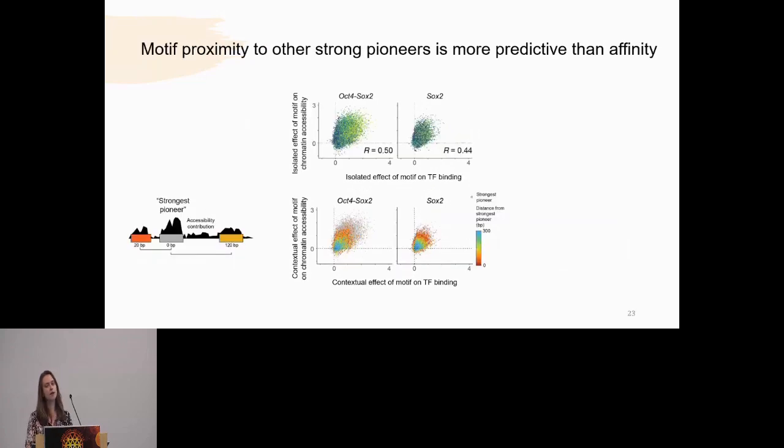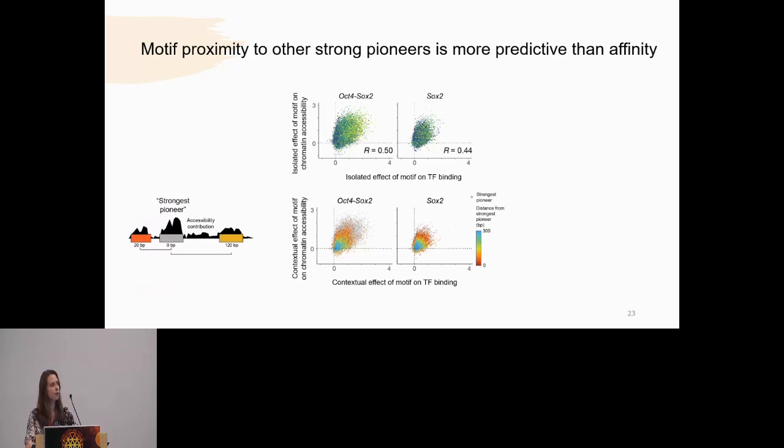So I wanted to say, well, if it's motif organization that's actually making a motif a strong pioneer, then what kind of sequence features would actually be part of this organization? Because my previous slides have shown, again and again, that pioneering is inherently cooperative and distance dependent, I hypothesized that motif proximity to other strong pioneers might make a motif itself a strong pioneer.